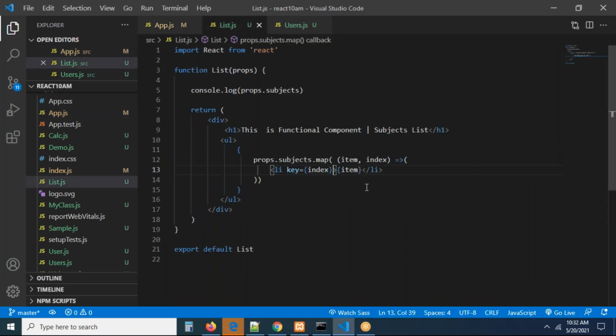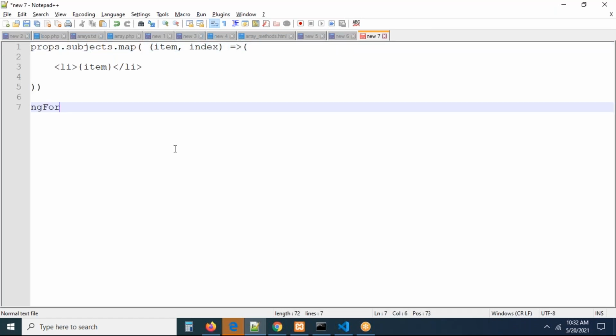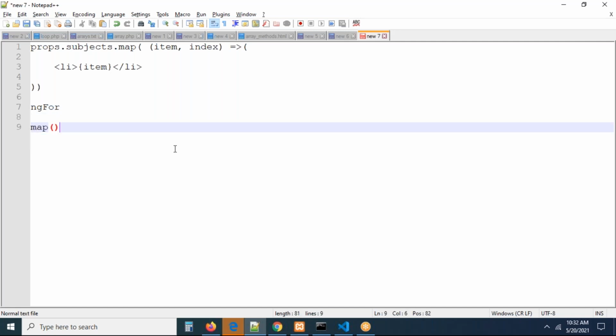This code is very clear, right? Remember carefully, in Angular there is an ngFor loop for template iteration. By using this directive, we can iterate the data in the template. But in React.js, we can use the map method to iterate the data within the HTML template. Okay now, right? But can we write the same in JavaScript? No, it is not possible in JavaScript. It is possible in React only.